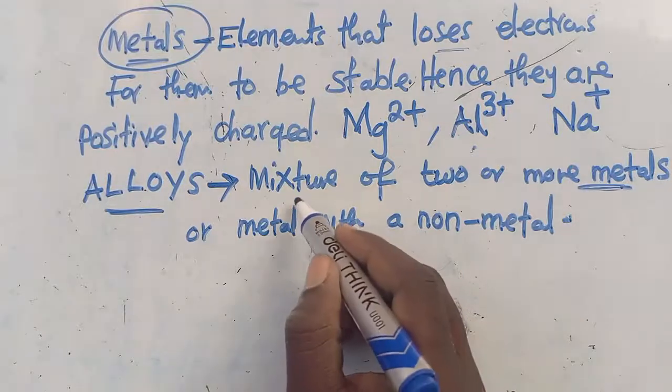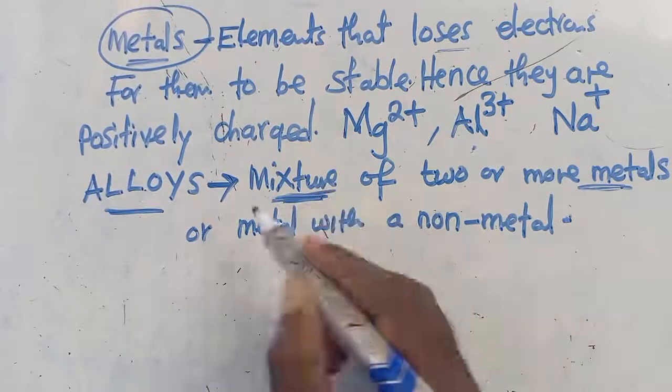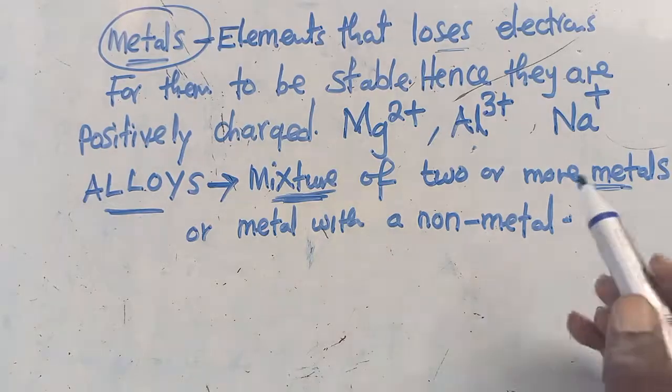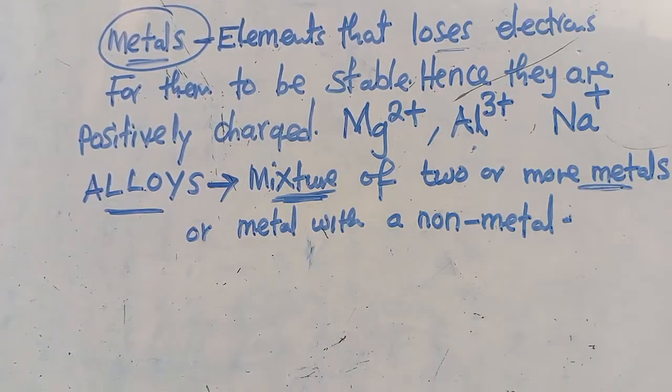You understand that whenever we are dealing with a mixture, a mixture is a physical combination of substances. Each time we combine two or more metals, we form what we call an alloy. You discover that the combination of alloys is physical.